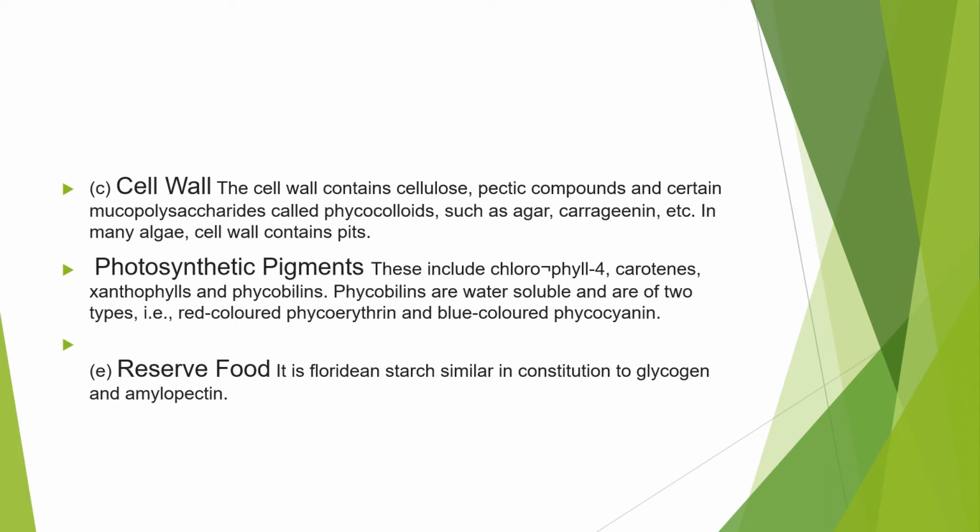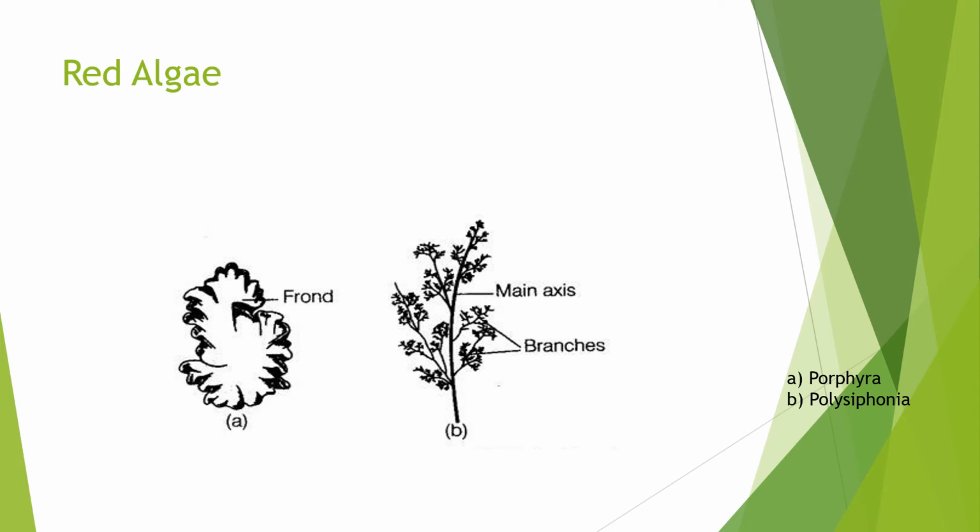And if we say of reproduction, these are the examples. You can see here the pictures. Porphyra is there, and Polysiphonia is also there.